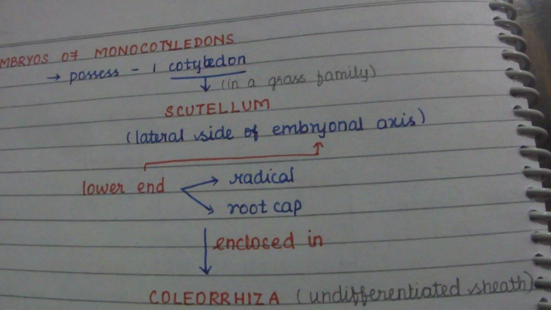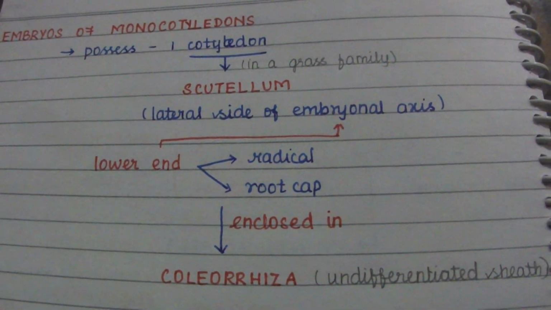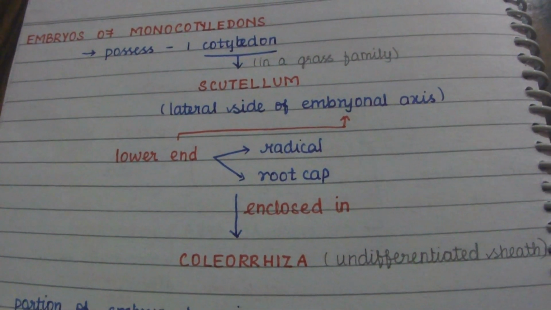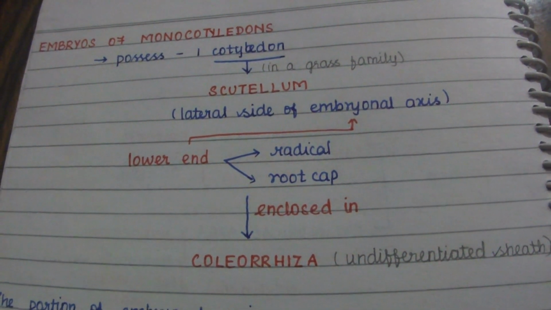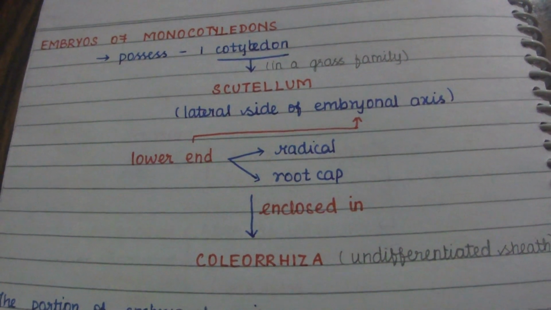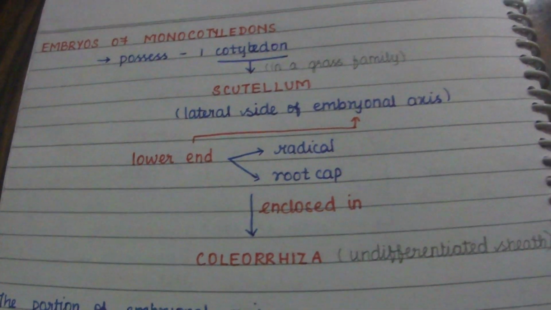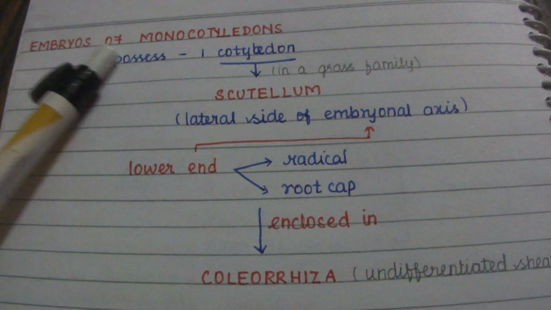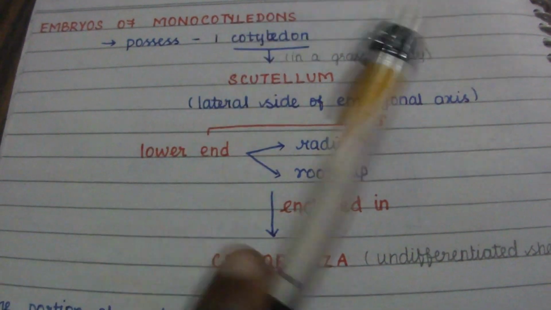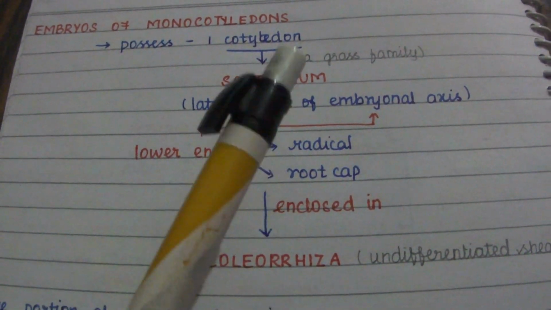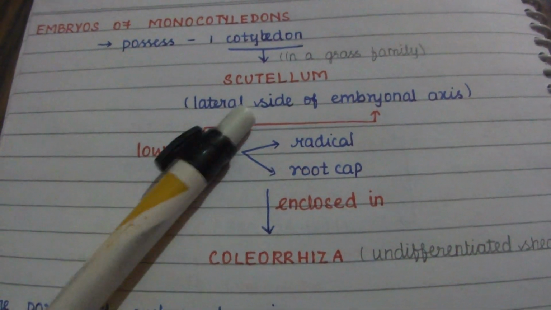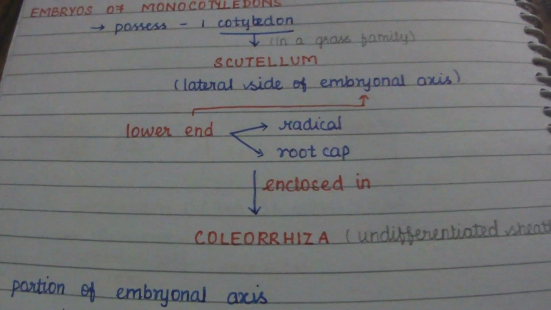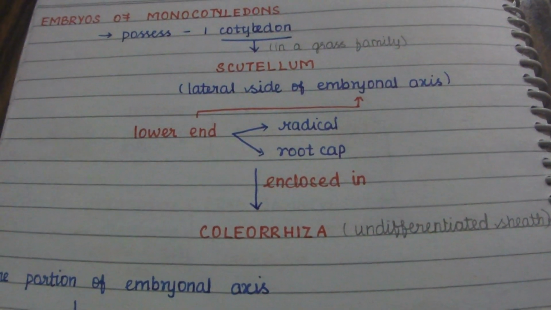The lower end of the embryonal axis, as we saw in the diagram, consists of the radicle and root cap, which are enclosed by an undifferentiated sheath that we call the coleorhiza.